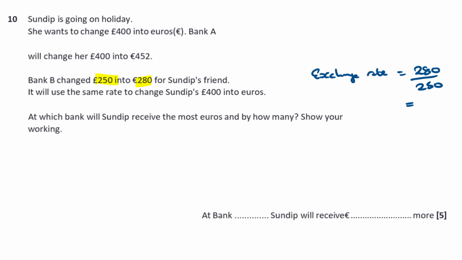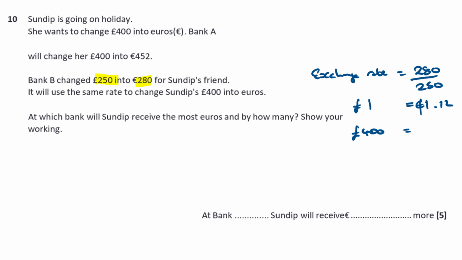So the exchange rate is 280 divided by 250. That comes out to be 1.12, which is basically £1 is going to get you €1.12.